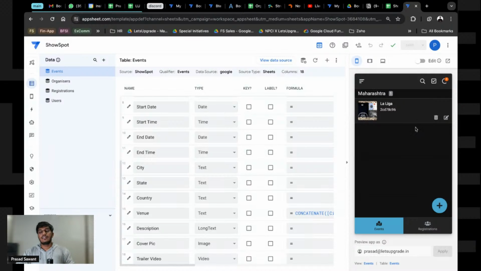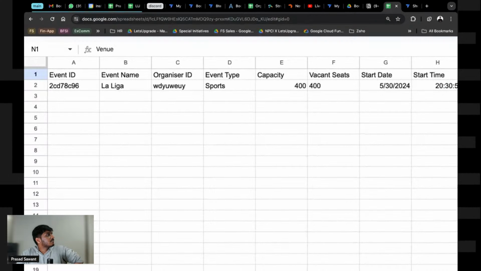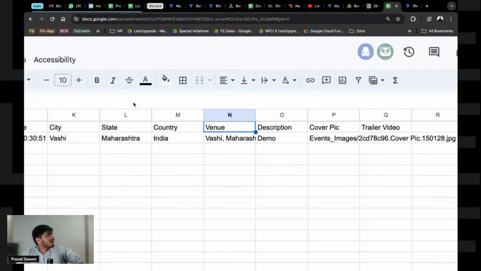Now see, it has been added. Yeah, it's gone into the app. Now let's go and check the sheets. Okay, let's go and check the sheets. And you see, right, the entry is here. If you check, the entry is here, and now one problem has happened, right,